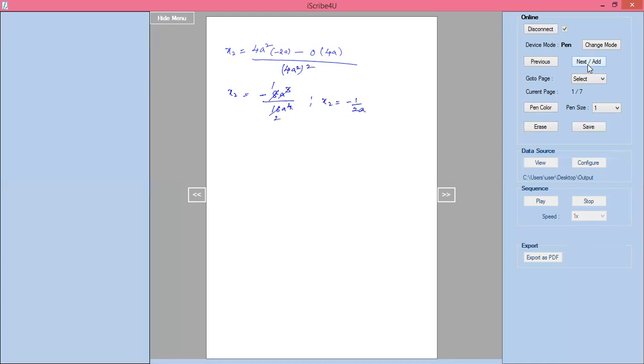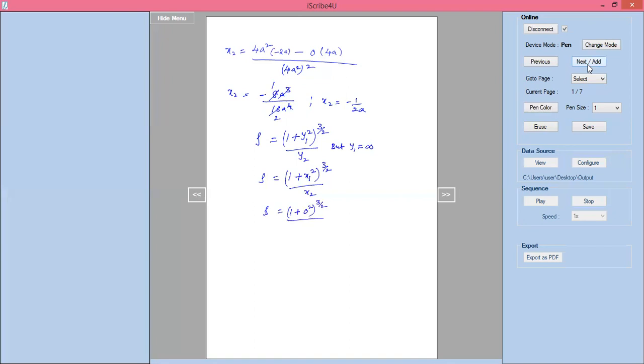Now rho equal to 1 plus y1 square whole power 3 by 2 divided by y2. This is the formula, but here y1 is infinity, so I may not apply this formula. So I'll write rho equal to 1 plus x1 square whole power 3 by 2 divided by x2. Now rho equal to 1 plus x1, which is 0, square whole power 3 by 2, divided by x2.